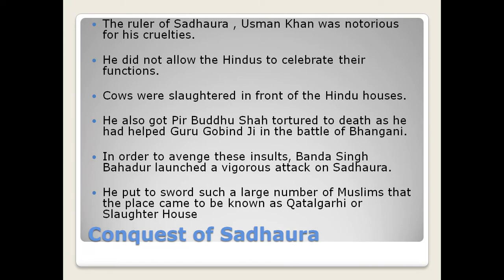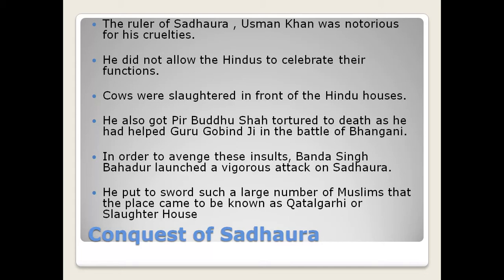The ruler of Sadhora at that time was Usman Khan. He was notorious for his cruelties. He did not allow the Hindus to celebrate their functions. Cows were slaughtered in front of Hindu houses. This is how he was troubling the Hindus of Punjab. Number two, he also got Pir Bidu Shah tortured to death.